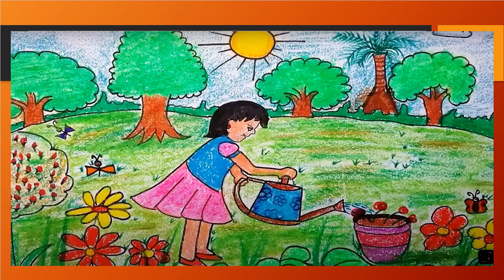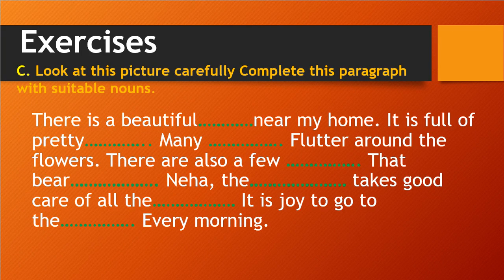So this is the area that is beautiful, and that is near my home. Guess what can be near your home? That is some park, some playground, some garden. So here we say garden is near your home, or we can say park is near your home. Either is possible. Here in general we will write park.